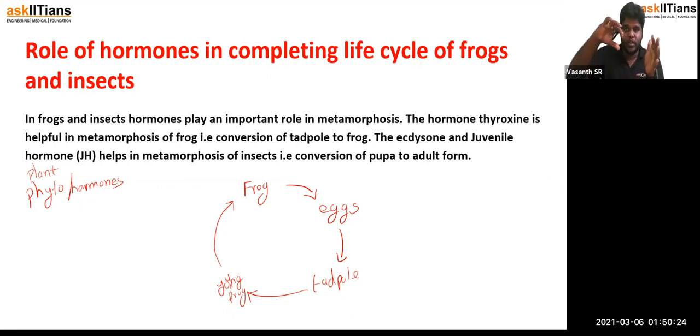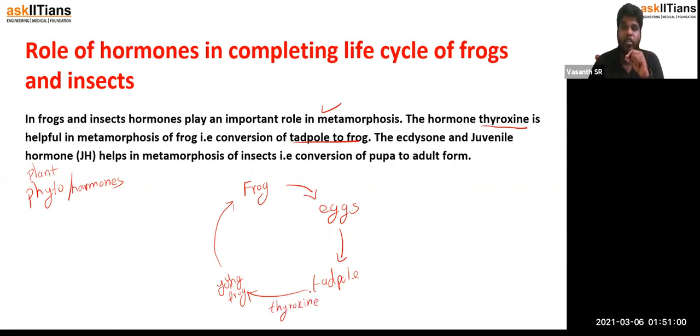Such intermediate stages, and the changes that happen in these stages to come to an adult form, is called metamorphosis. Okay, this is what is called metamorphosis. In this case, the hormone is named thyroxine. Thyroxine is the hormone which is helpful in frog, in the conversion of tadpole to frog. So it functions over here.